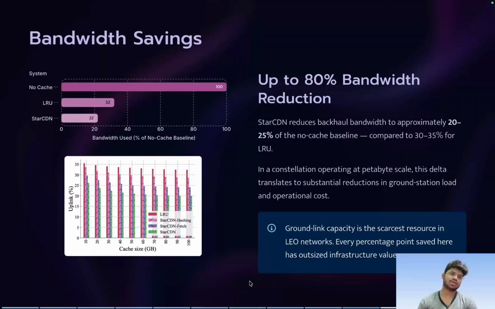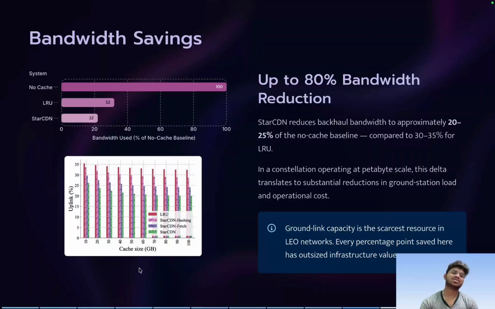If we talk about bandwidth saving, by using StarCDN we are avoiding ground-to-satellite data transfer. If there is no cache, and we take it as the baseline, then if the no-cache scenario takes 100 Gbps of uplink, the LRU will take 32 Gbps and StarCDN will take 22 Gbps. So we can see up to 80% bandwidth reduction by introducing the idea of StarCDN. StarCDN reduces the bandwidth by approximately 80%.